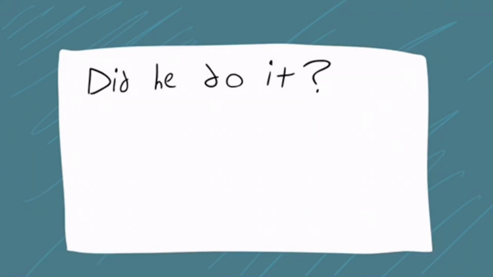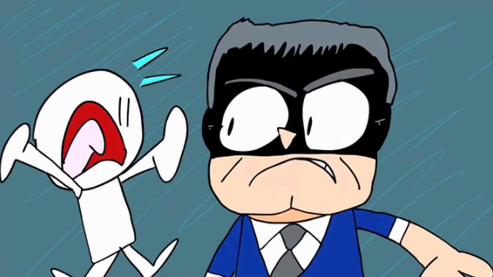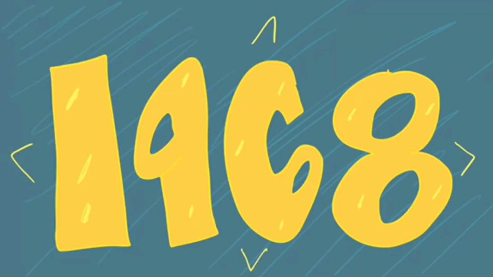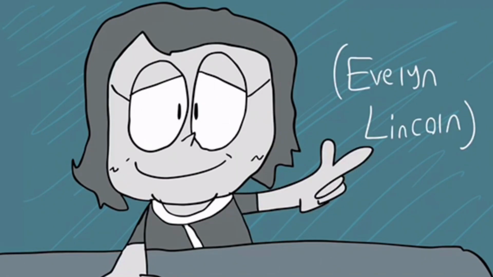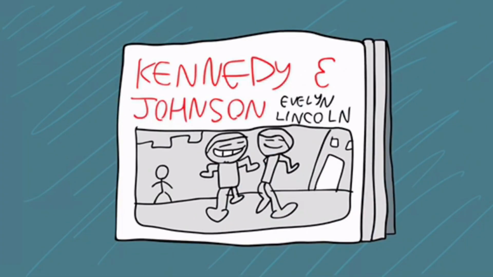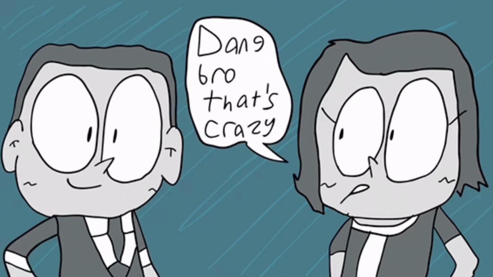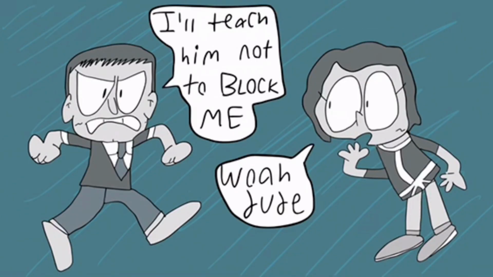A 2003 Gallup poll indicated that nearly 20% of Americans suspected Lyndon B. Johnson was involved in the assassination of Kennedy. In 1968, Kennedy's personal secretary, who we mentioned earlier, Evelyn Lincoln, wrote in her book, Kennedy and Johnson, that President Kennedy had told her that Lyndon B. Johnson would be replaced as Vice President of the United States. Johnson was apparently made aware of this, and he plotted to assassinate his president.